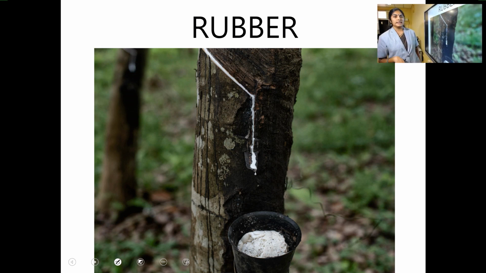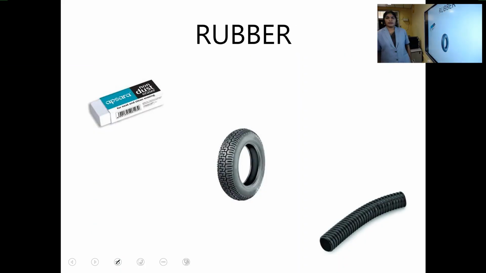Next thing we are going to learn is rubber. What is this? Rubber. It is actually a product we get from the rubber tree. This rubber fluid is collected by the process called tapping. We do tapping to collect this fluid. It is a white colored, milk-like thing we get from which tree? Rubber tree.